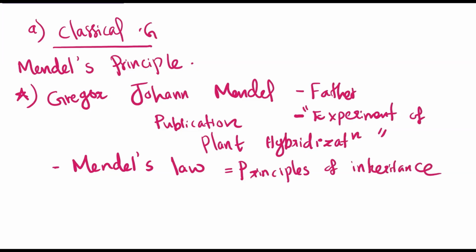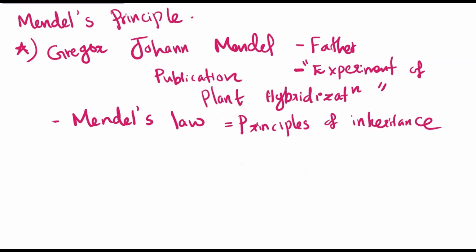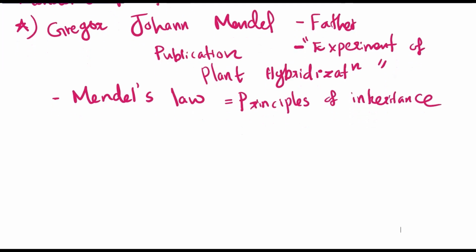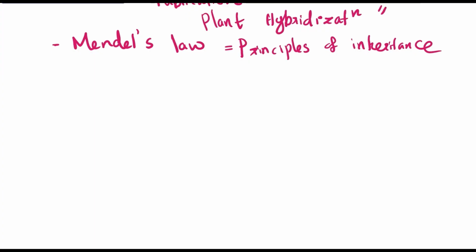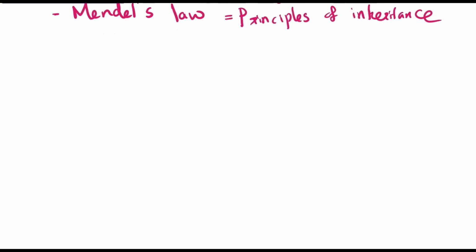But in the scientific world, Mendel's principles were neglected. His laws were not accepted by scientists at that time.